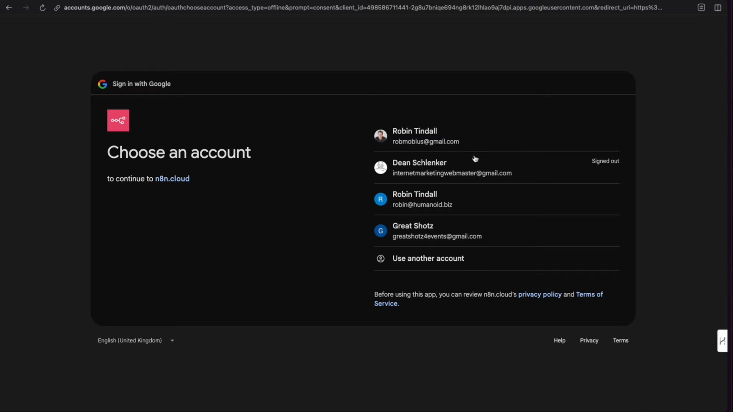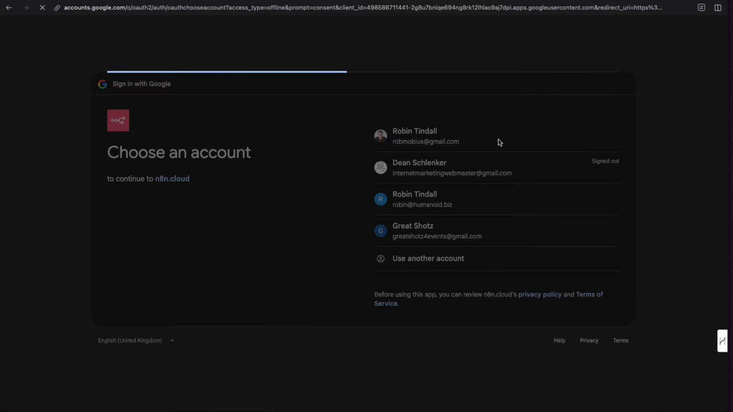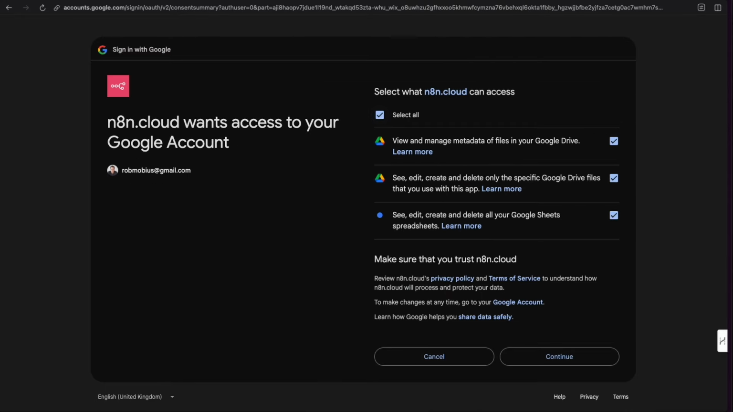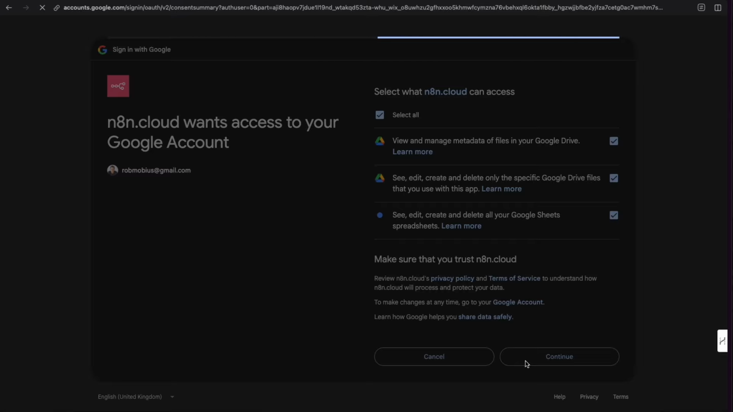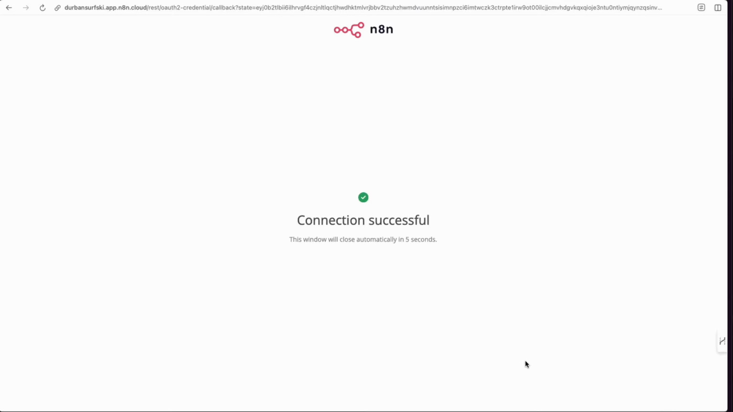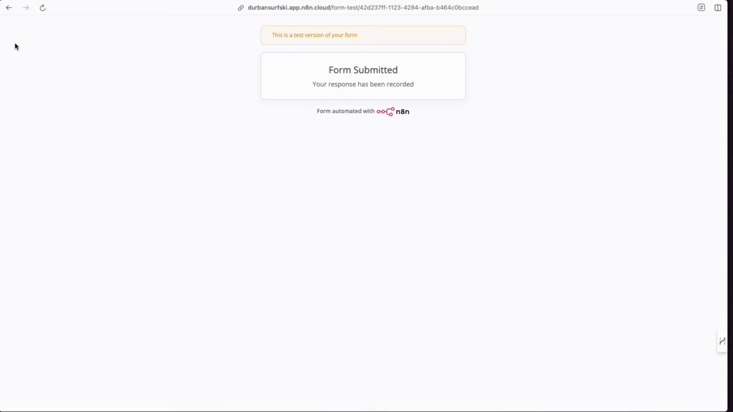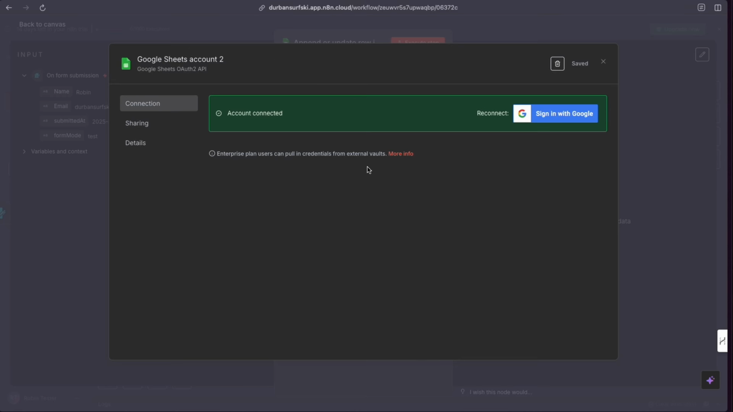And you've done this 1,000 times before. You're going to choose your Google account. You are going to give all the permissions that you need, and it's gone and made a successful connection. We are now able to talk between n8n and our Google account. So let's just change this. I'm going to call this Rob's Google Sheet. Okay, so got that.